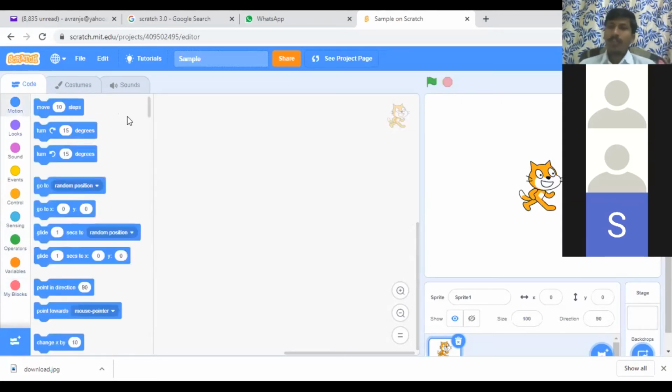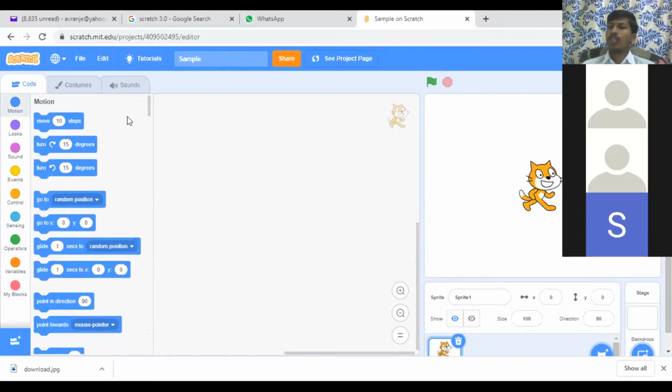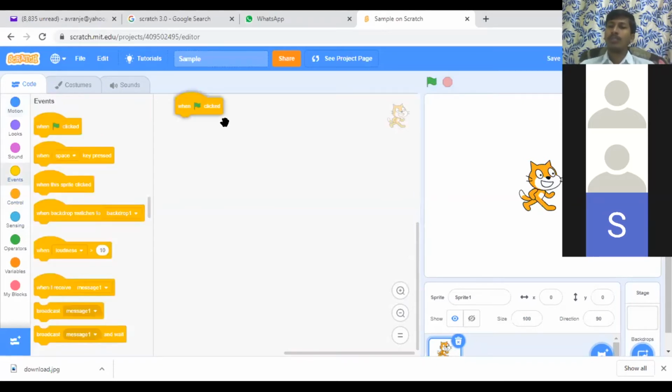Now I will show you a normal simple project. I did one project recently, but here one more time for you, I will make another project. Suppose I want to start anything, this flag I'm taking as the starting button, and if I want to stop at any particular time, I'm taking this one as a stop button. Now I'm going to events and taking the flag. We will design one simple game. So I want to start this one.